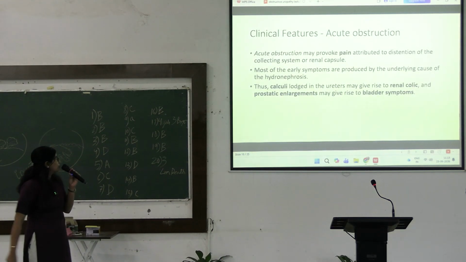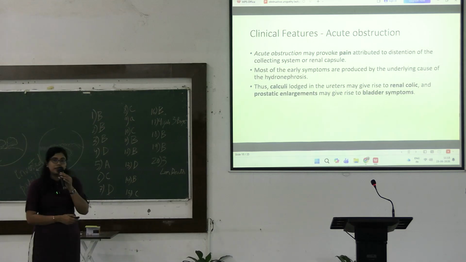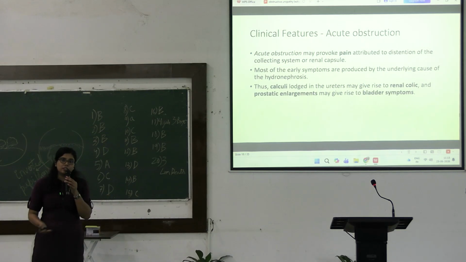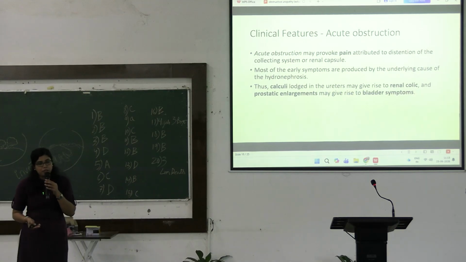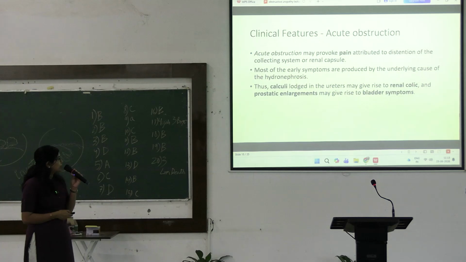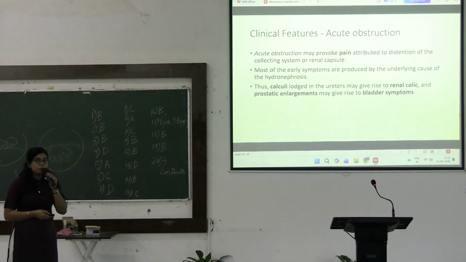Okay, so coming to the clinical features of hydronephrosis, the clinical features will vary according to the type of obstruction. So the type of obstruction can be different, so we will discuss the clinical features separately accordingly. Okay, so in case of acute obstruction, there will be pain.